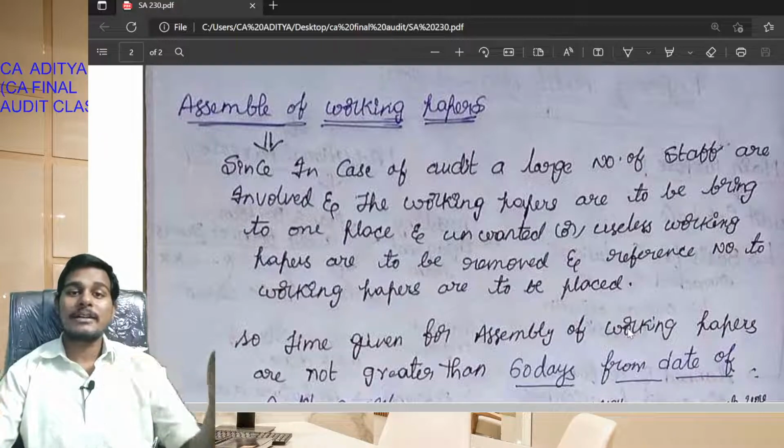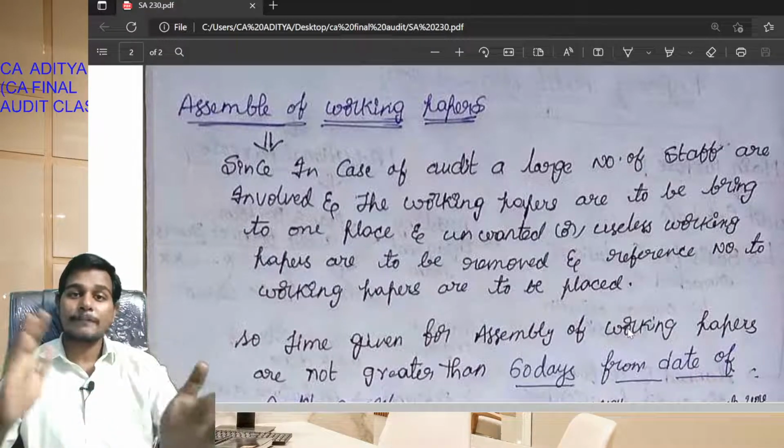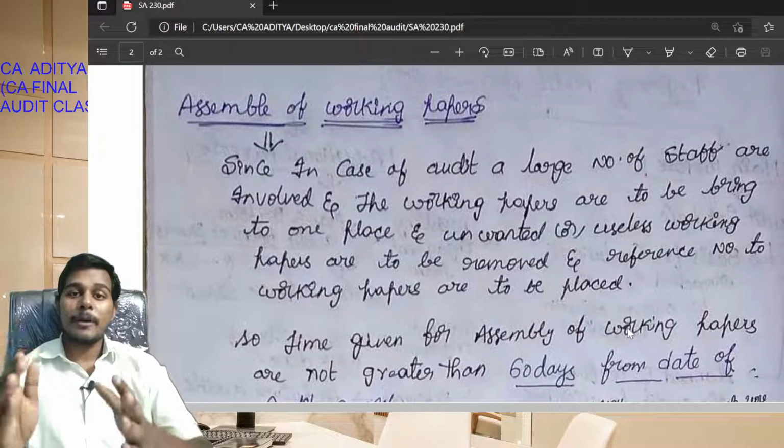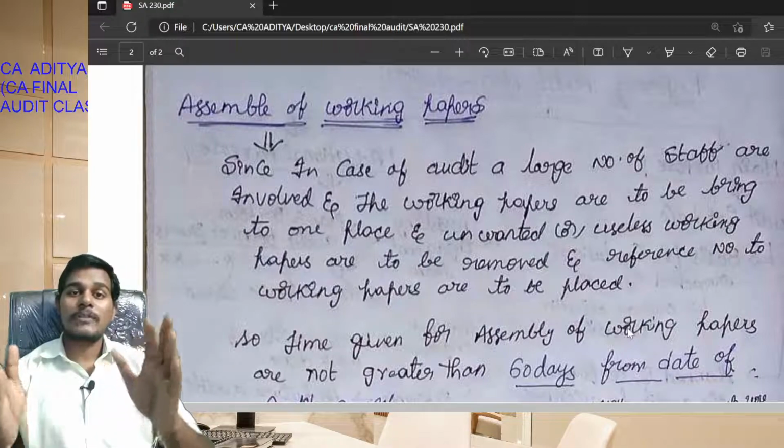are to be deleted and the useful papers are kept in one place, and a reference number should be given to those working papers, that is, a sequence number should be given. The most important working papers are kept at the initial, some important ones are kept in the middle, and the least important are kept at the back. So in such a case a reference shall be given to the working papers.